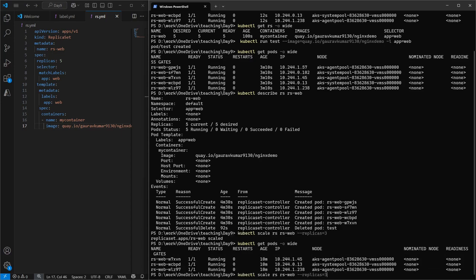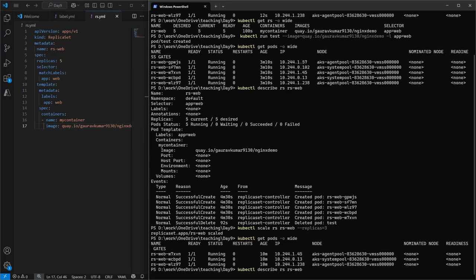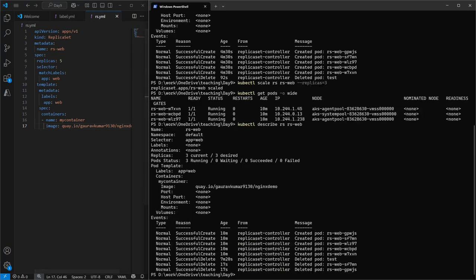Okay. And let me describe the pods also. If you see at the bottom, it has deleted 2 extra pods because in our desired state we have changed from 5 to 3. So the current state should also change to 3, and it has deleted the 2 pods. In the same way, we are good to increase the number of pods also from 3. I would say I want 18 pods.